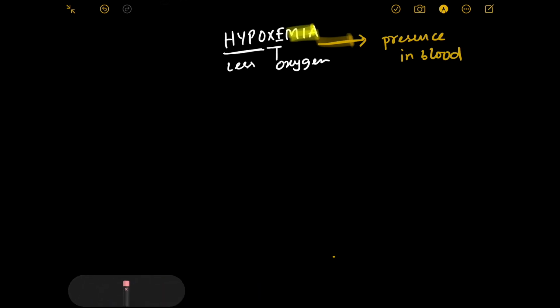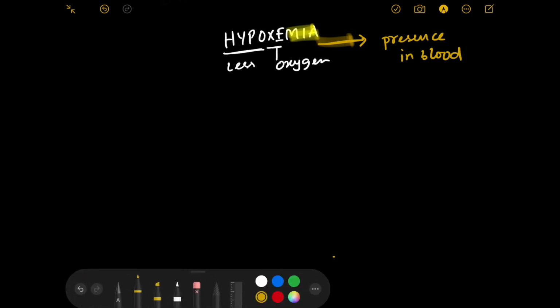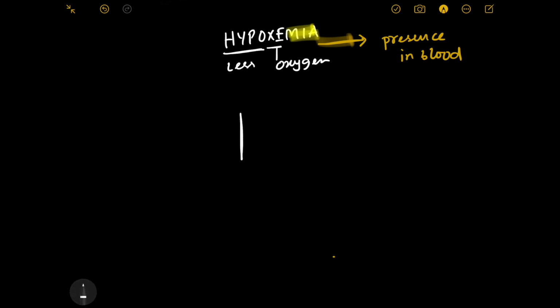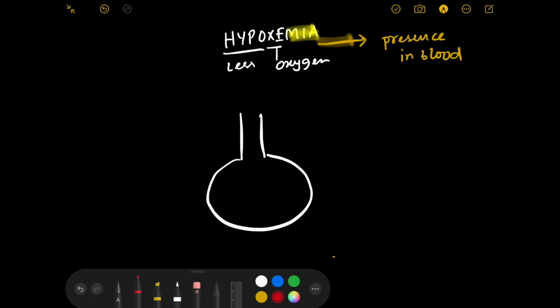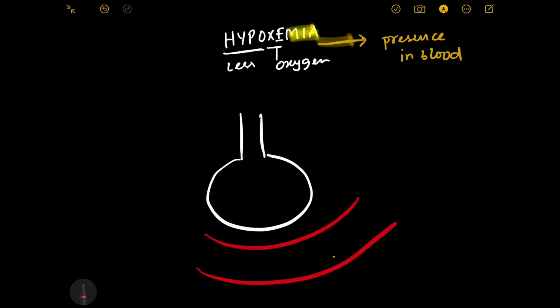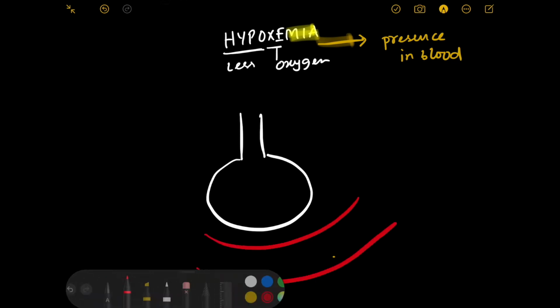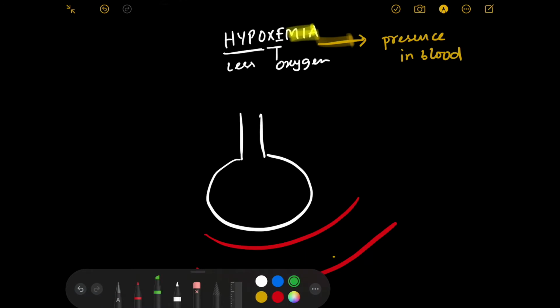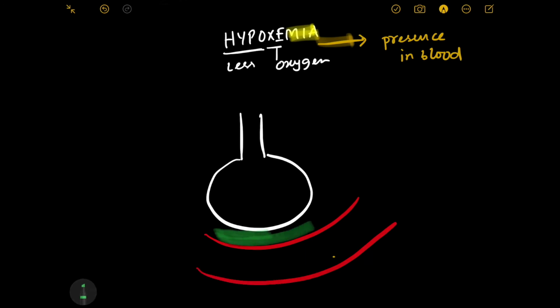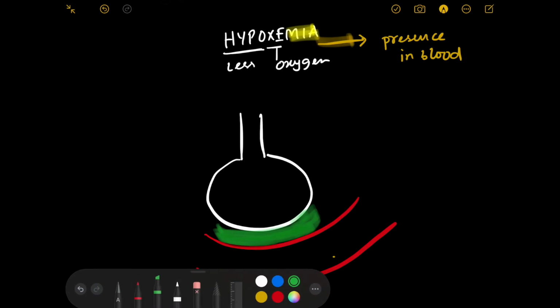Now for that, let us bring back the diagram that we already saw in this video module. Here we have our alveolus. Around the alveolus we have the blood capillaries, right? The part which I am highlighting right now is the respiratory membrane through which diffusion will be occurring, right? So let us label the parts.